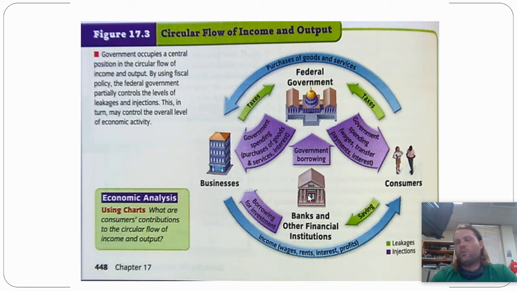Banks, and we're just going to refer to them as banks, are where people save money, and then banks make loans to people and to businesses. Based on how much savings they have, they have to determine an interest rate, a price of how much we are willing to pay to borrow that money. And if the price is low, we're going to borrow more money. We'll be able to increase our capital, build buildings as a business, buy houses as consumers, whatever that might be. And we know the federal government borrows money as well.